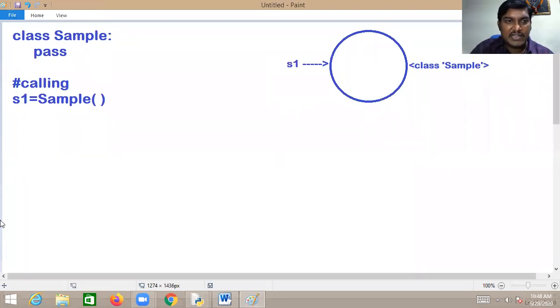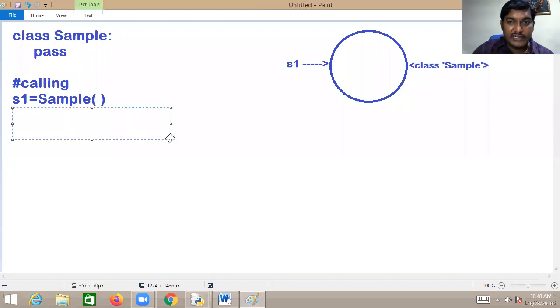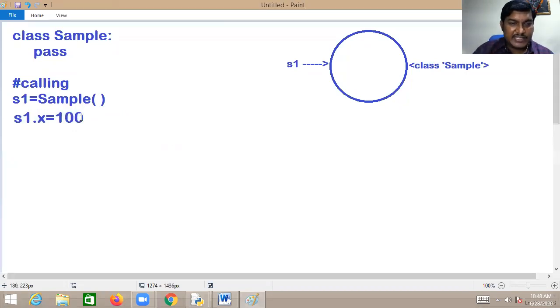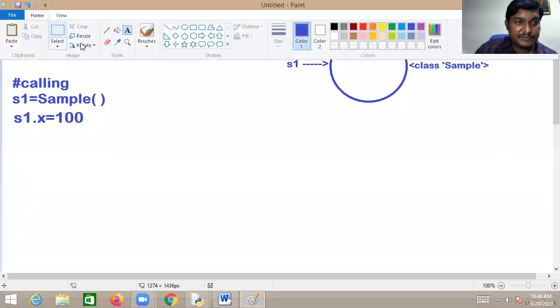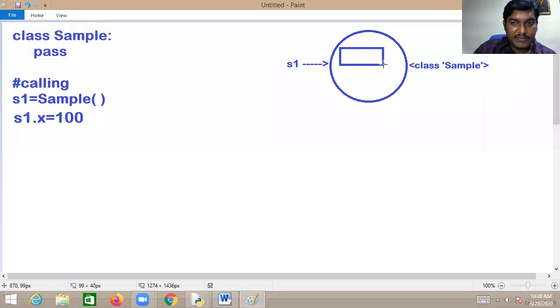Do we have any fields? Nothing. Now my requirement is, I want to add an instance field to the particular object. S1.x equal to 100. Now what happened? We are requesting the Python virtual machine to assign 100 to the x member referred by S1. Memory gets allocated for the variable x. Please don't take this lightly. Here I want to tell you how to delete it. So 100 will be assigned to this one.